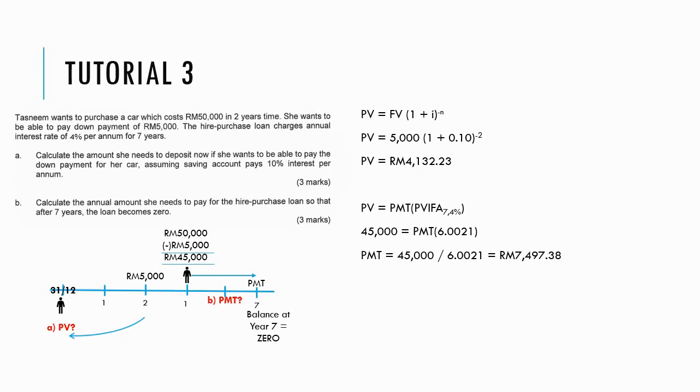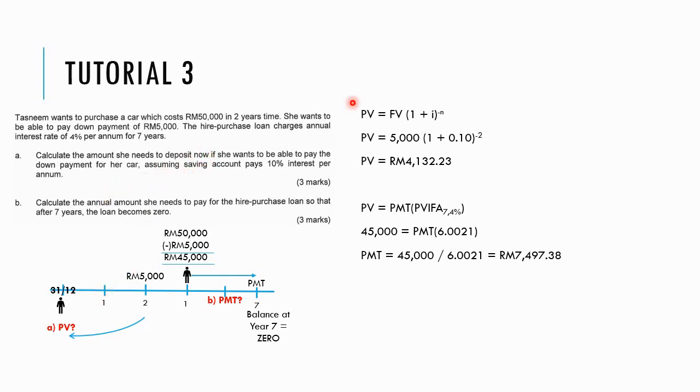So the third tutorial question here, Tasnim wants to purchase a car which costs 50,000 in 2 years' time. She wants to be able to pay a down payment of 5,000. Okay, so here is Tasnim. She wants to be able to pay a down payment of 5,000. So the question is asking how much she needs to deposit now. Just a single figure. The question doesn't say how much she needs to deposit annually. The question only says how much she needs to deposit now.